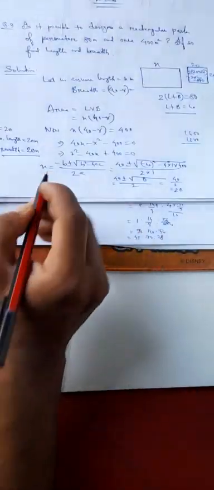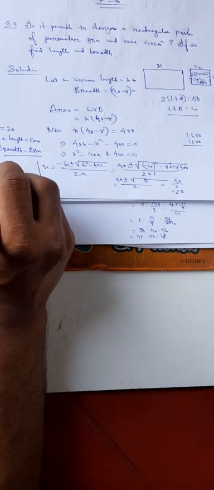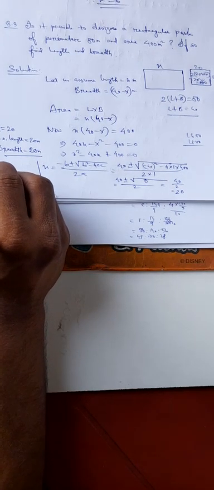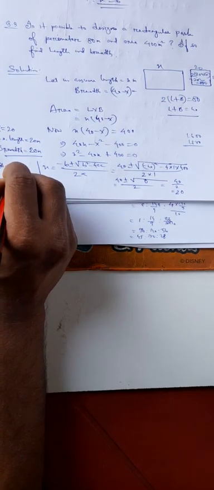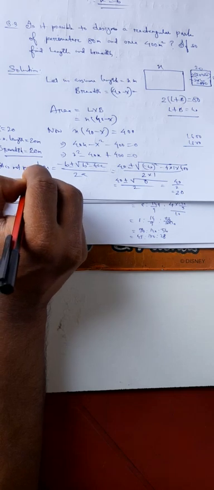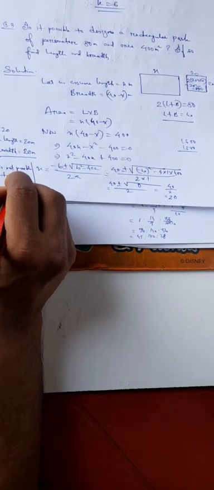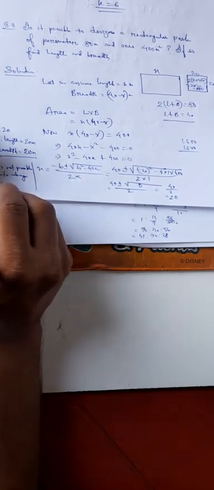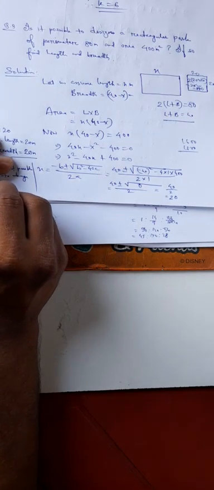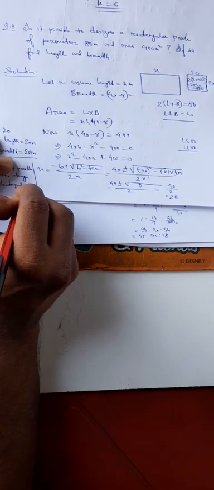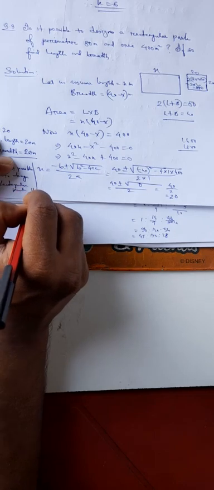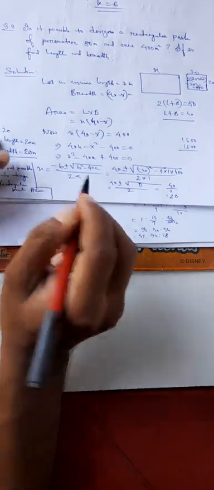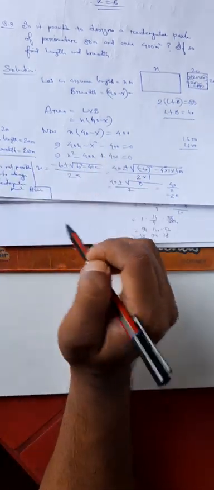So what is your answer? It is not possible to design a rectangular park here. It's a square park, right?